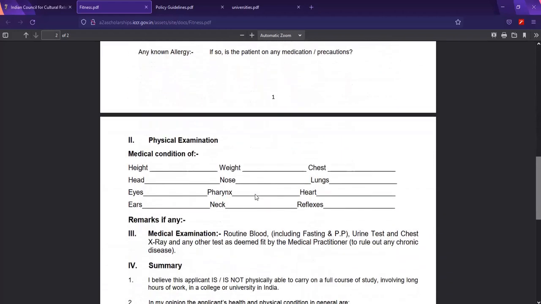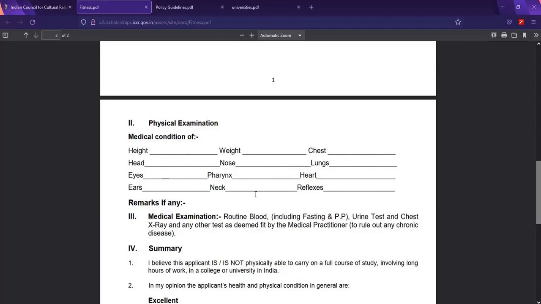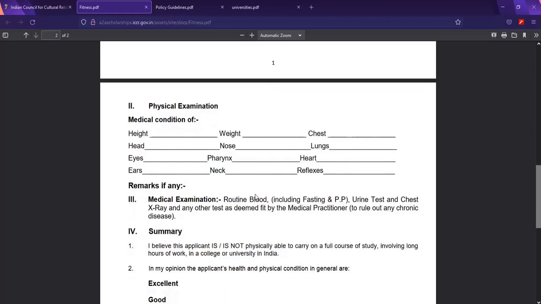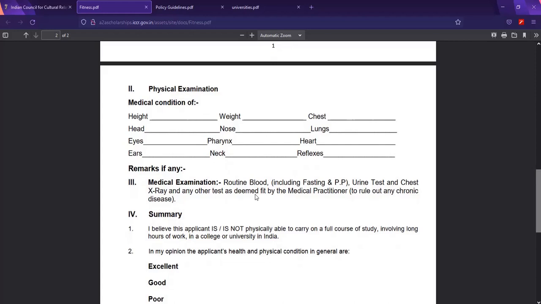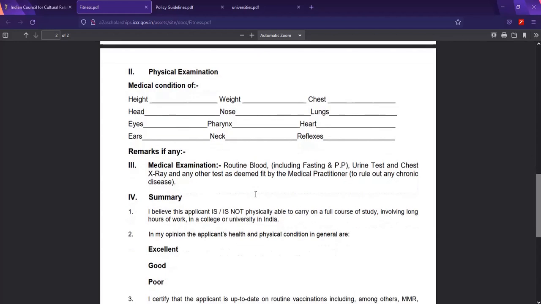And upon completion of the form, your medical practitioner has to stamp this. It has to be stamped to authenticate it. It's very important. You just cannot fill it in like that. You have to stamp it. Yeah, it's very important. From there, you scan it as PDF and upload it to the portal.